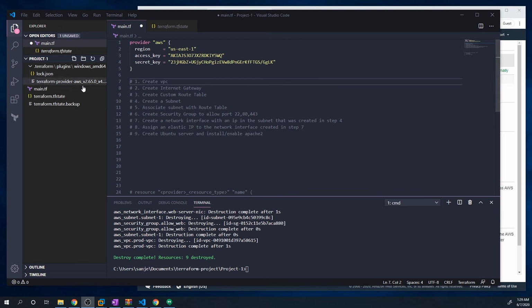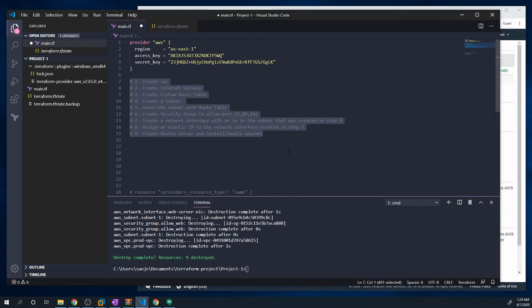And I've actually outlined all of the steps that are necessary to do this. So there's 9 total steps. Technically 10. We're going to have to do one step outside of Terraform just to keep things a little simple. We could do it through Terraform, but that would get a little more complicated. But just to walk you through the steps, we're going to create a custom VPC. And then within that VPC, we're going to designate an internet gateway. And the reason we need to have an internet gateway is so that we can actually send traffic out to the internet, because we do want to be able to assign a public IP address to this server so that anybody in the world can reach it.